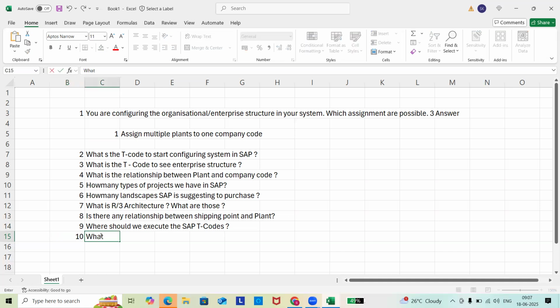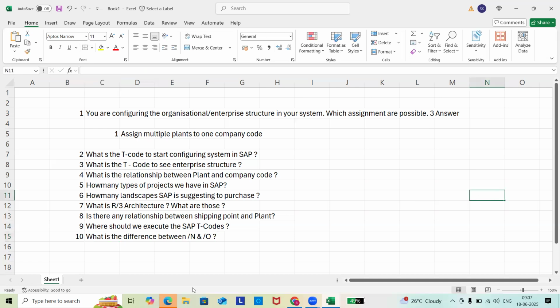And what is the difference between /n and /o, right? So everyone knows this, right?